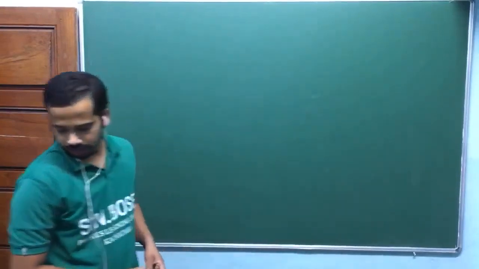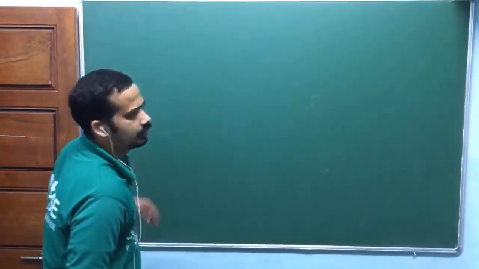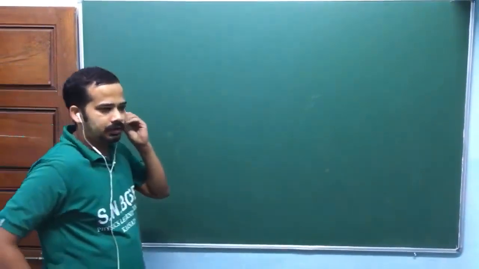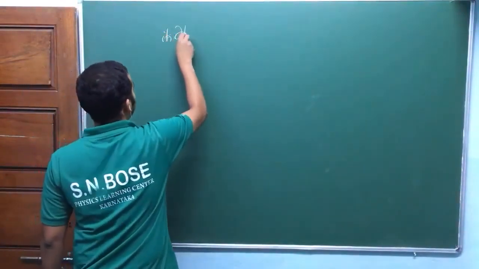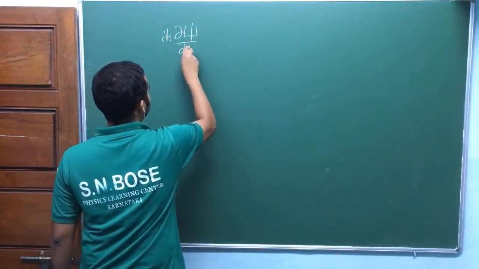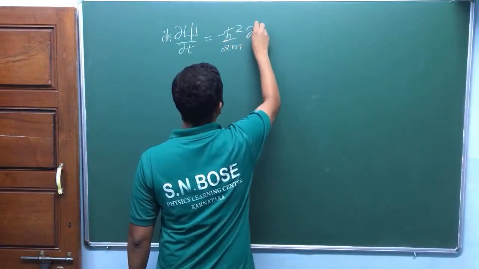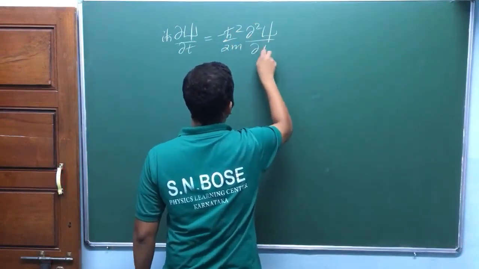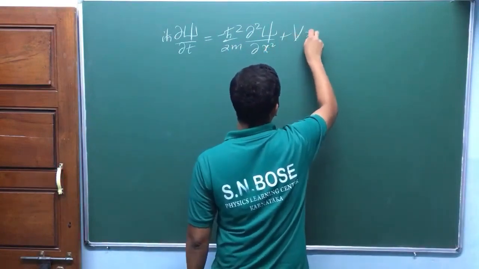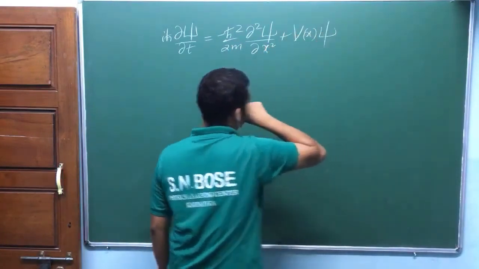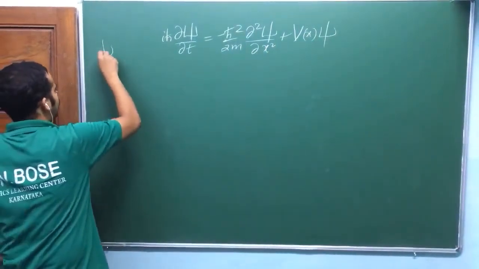We shall quickly recall what we did in the last session. Am I right? We separated the variables. We had the Schrodinger equation: i h bar ∂psi/∂t is equal to minus h bar square by 2m ∂²psi/∂x² plus V of x times psi. We have taken a time independent potential situation where psi is a function of x